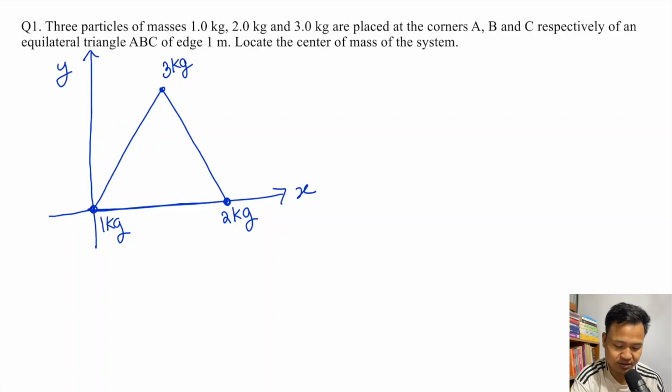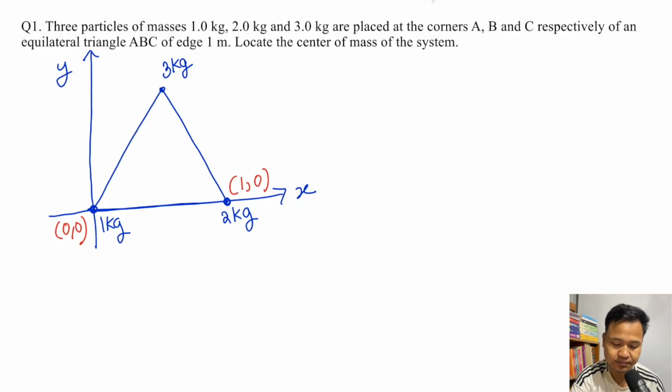The sides are 1 meter, so all the sides are 1 meter. The coordinate point of the 1 kg mass is 0,0. The triangle is a plane, so in the xy plane, the coordinates have x and y both. Here the side is 1 meter, so the 2 kg mass will be at 1,0.